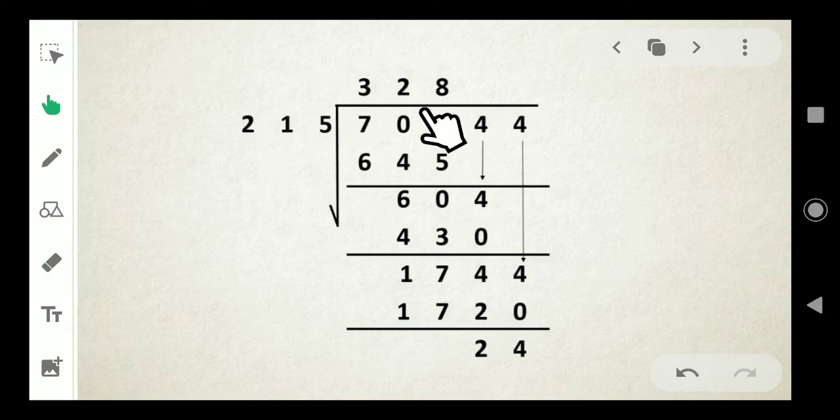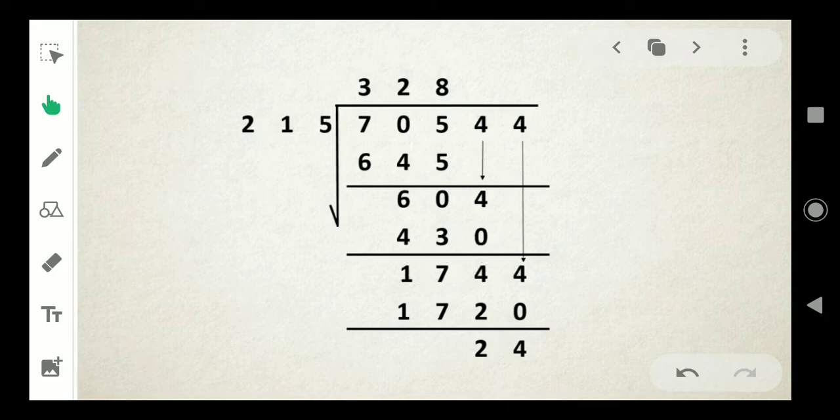So now second step is subtract it. 5 minus 5, 0. Here 10 minus 4, 6. And here 6 minus 6, 0. Take the next digit down. In 604, how many 215 is there? Again see, 215 into 2 will get the answer of 430. 2 into 215 is equal to 430.